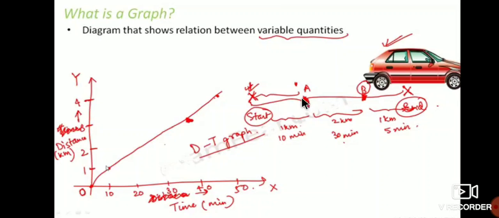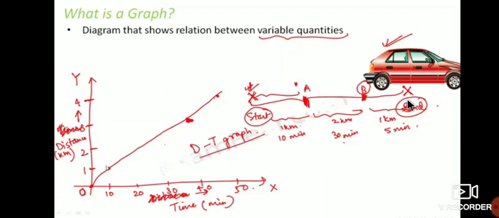But second, from A to B, 2 kilometers took 30 minutes. That means the speed of the car is decreased. But see here, at the end, from B to X, what has happened here? From B to X, the last 1 kilometer will be there. To reach this 1 kilometer, the car took 5 minutes. Here the speed of the car is increased from the starting to the end point. From starting to the end point, the speed of the car changes, right?